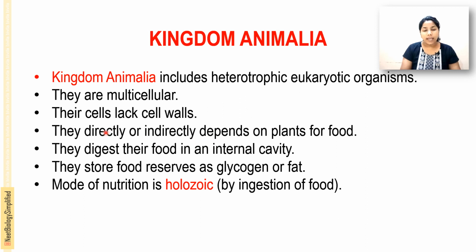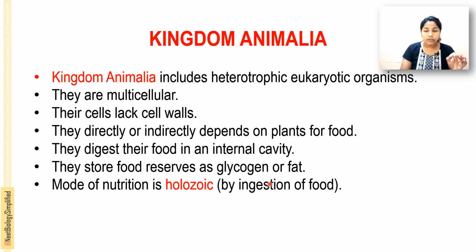These animals usually directly or indirectly depend on plants for food, and they digest their food in an internal cavity. Plants are usually autotrophic, some are heterotrophic or parasitic, but the kingdom Animalia are heterotrophic. They digest the food in the internal cavity, and they usually store food as glycogen or fat.